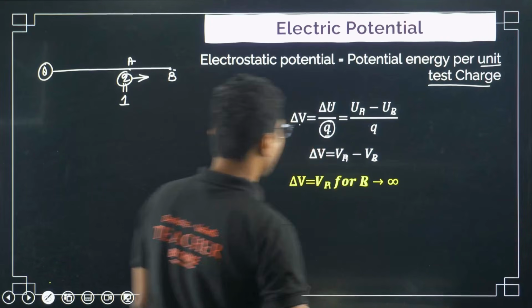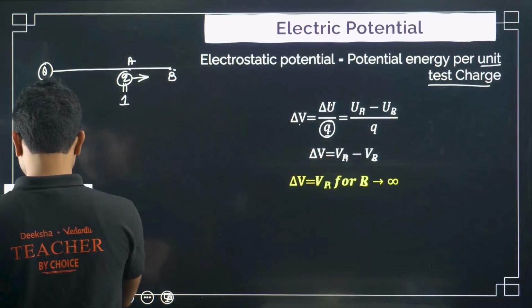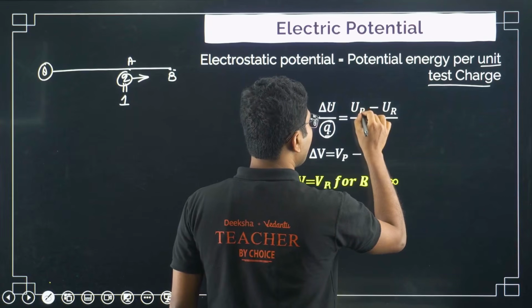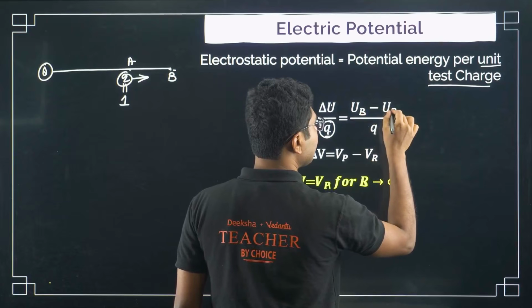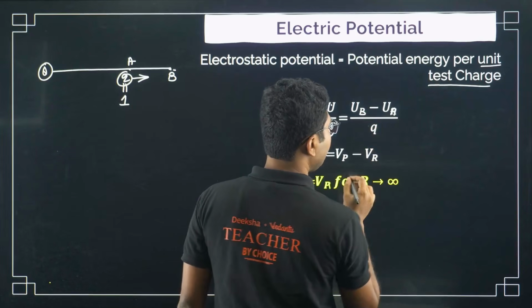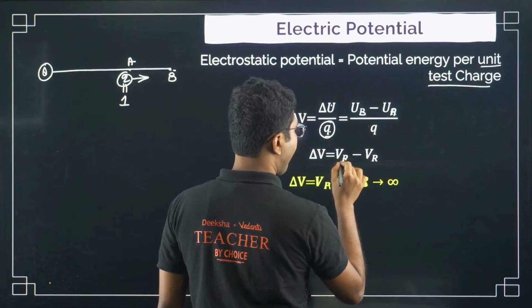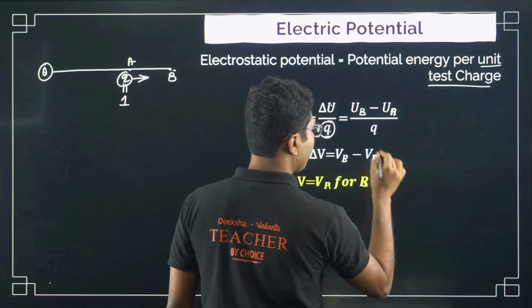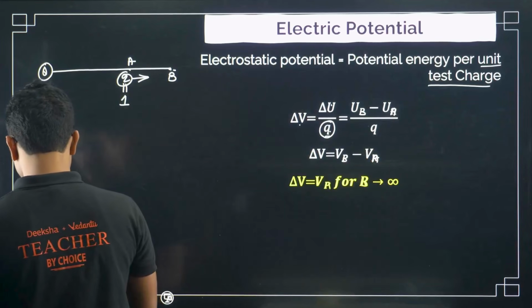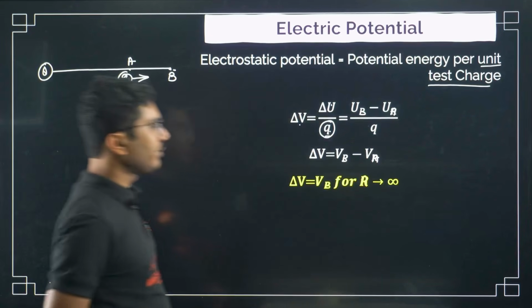I think there was one more mistake. It is final minus initial, right? Yes, a small mistake. I hope it's clear now.